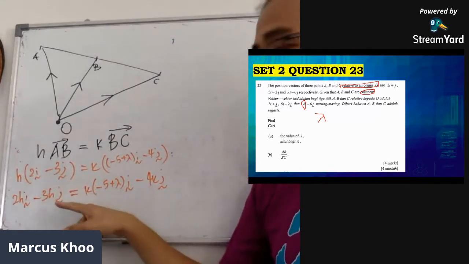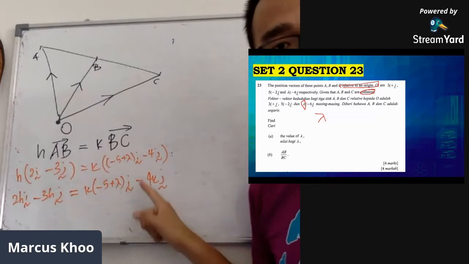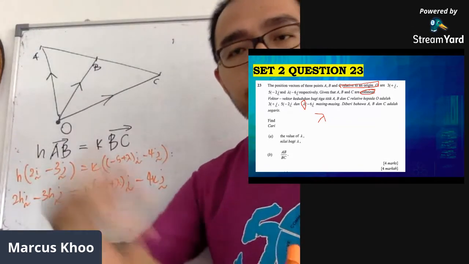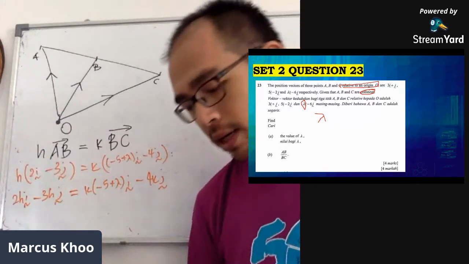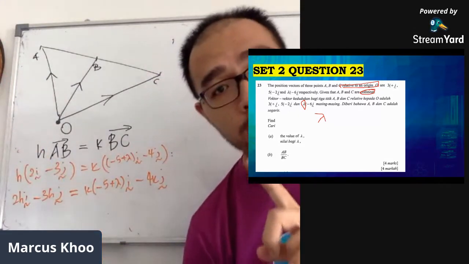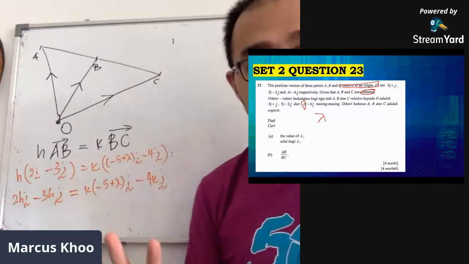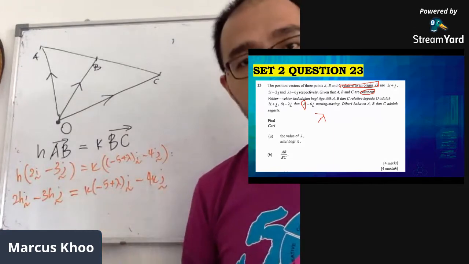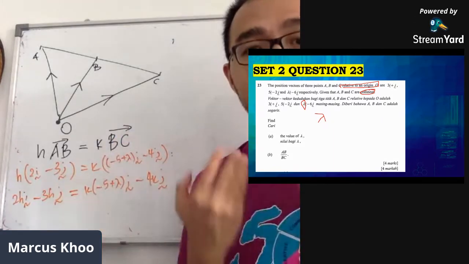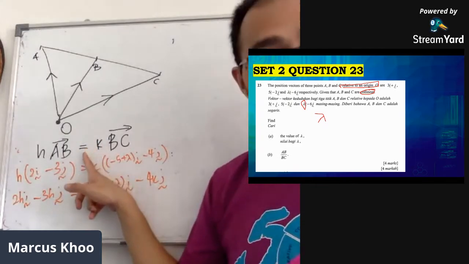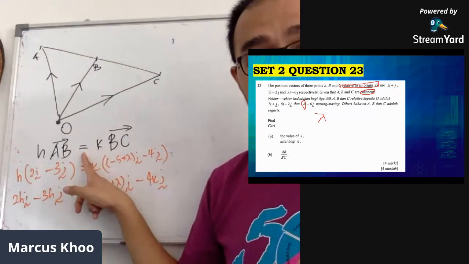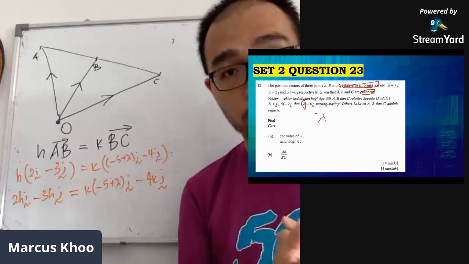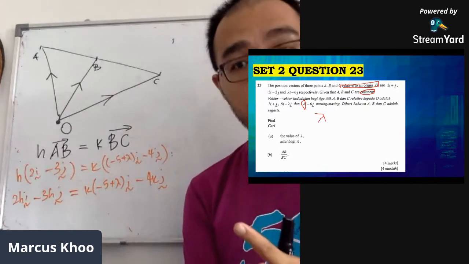So now we get this, which looks super complicated. There are too many letters: there's h, i, j, k. If we continue, there'll be l, m, n, o. But this is the important thing. Once you come to this step, never move things across. What we do at this step is we equate the vectors. Since they are both related by the equal sign, I'm going to equate both vectors and say that the i vectors are equal and the j vectors are equal.